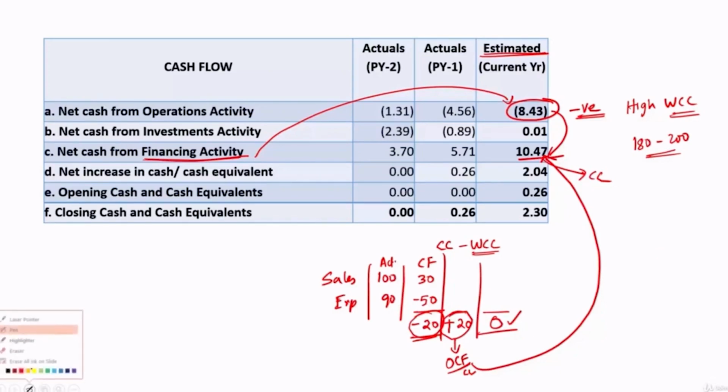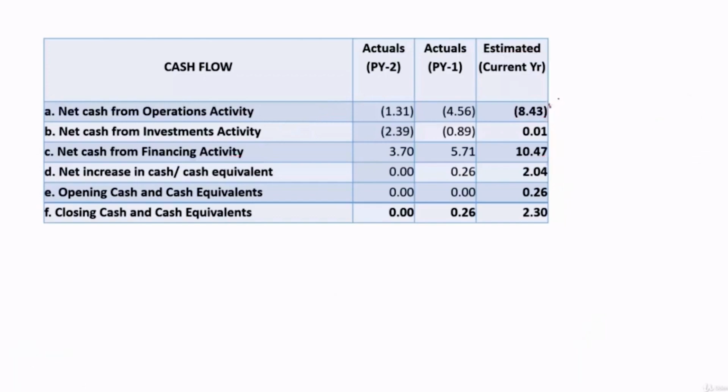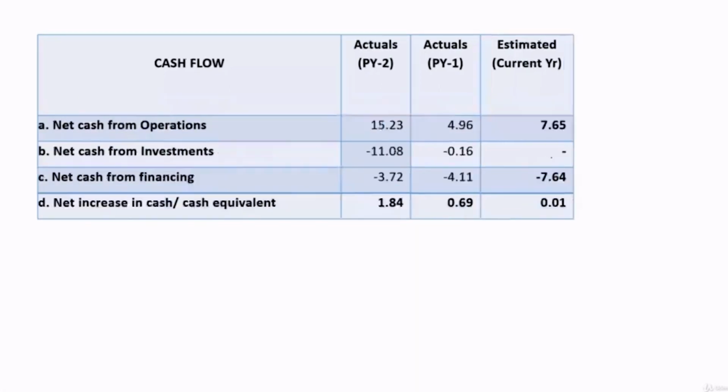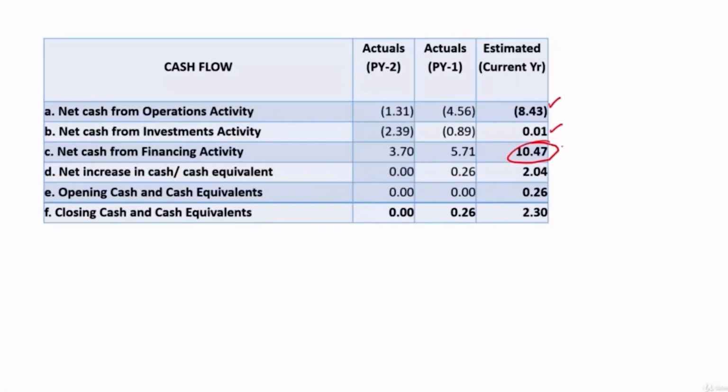Let's continue. So here they are estimating this, but it can be accepted only for the discussed reasons, and there is some small estimated investment in investment activity, that is fine. This 10.47 crore has to be analyzed, because they are estimating almost double the level of the previous year's financing activity.